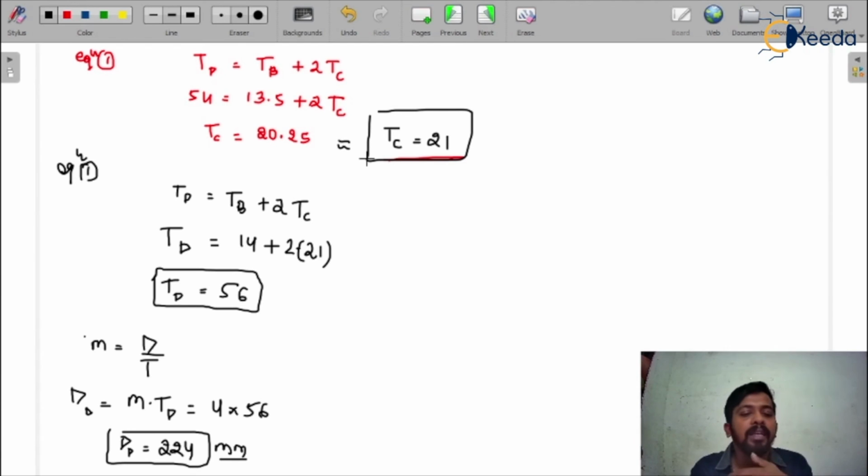Now we have to calculate the pitch circle diameter again, because we have changed the number of teeth on gear D, so the pitch circle diameter changes accordingly. When we solve this, we get the value 224, which is the exact diameter of the ring gear. I hope you understand the solution of that question.